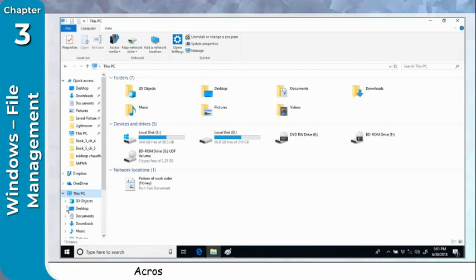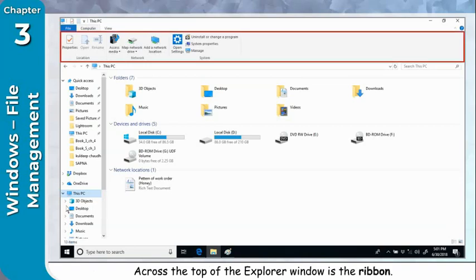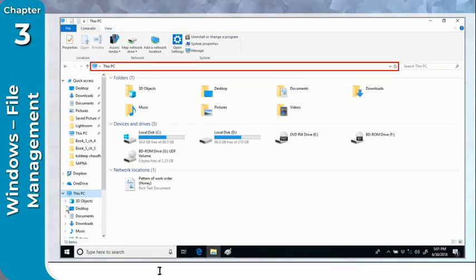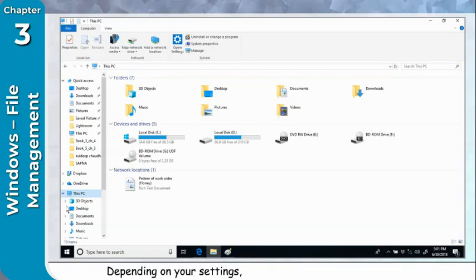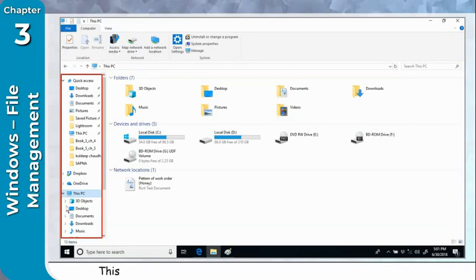Across the top of the Explorer window is the ribbon. Just below the ribbon is the address bar. It indicates the location on your hard drive that is currently being viewed within the main window. Depending on your settings, you may also have a navigation pane running on the left side of the window. This can be used as a way of quickly jumping between your libraries and favorite folders.